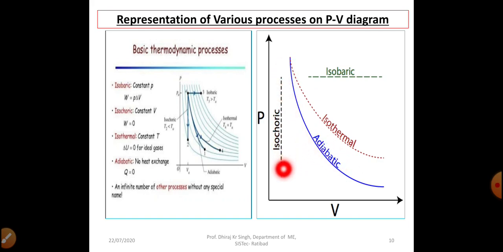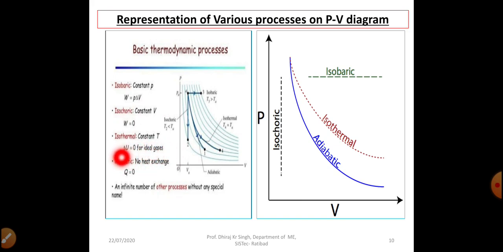And this vertical line on volume axis is our isochoric process, also known as constant volume process. In this graph we can also see this is constant pressure process, this is isothermal process, this is adiabatic process, and this is constant volume process. In isobaric process pressure is constant, in isochoric process volume is constant, in isothermal process temperature is constant, and delta U is equal to 0 for ideal gas.